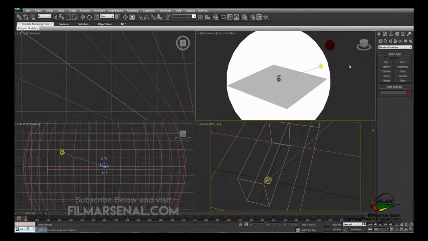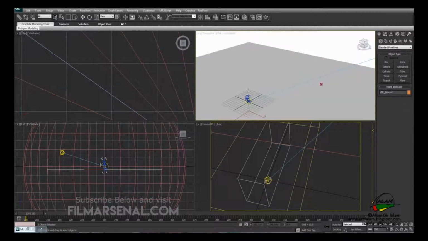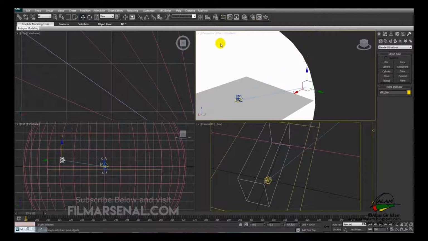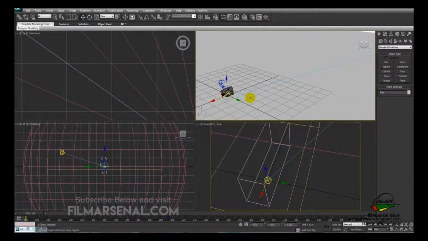It has created an environment, a ground and a sunlight. We can change the direction of the sunlight. It also creates a skylight.